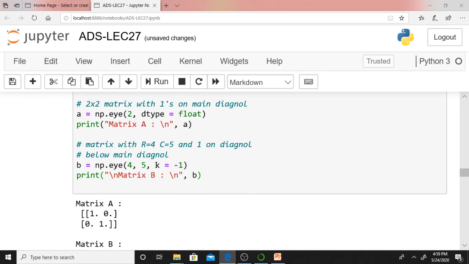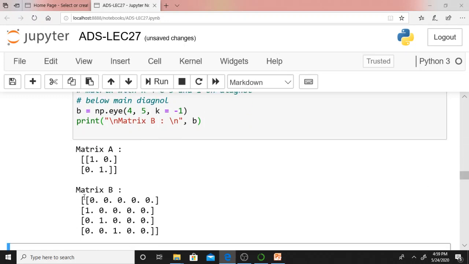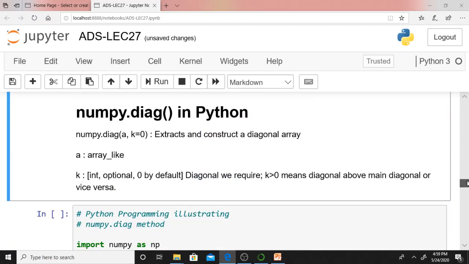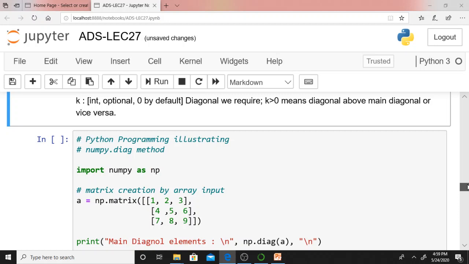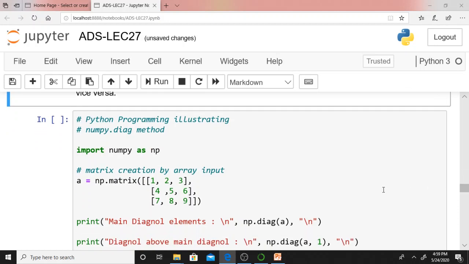np.eye(4, 5, k=-1): 4 rows, 5 columns, k equal to -1. Below the principal diagonal you will get ones, isn't it? That's what it says. Now the np.diag method.